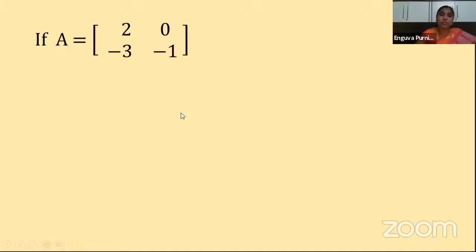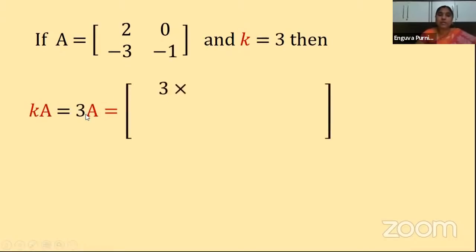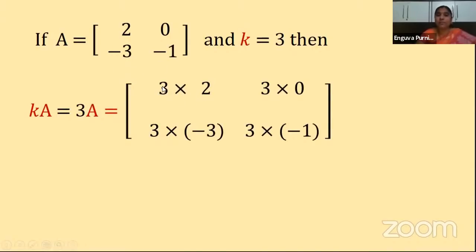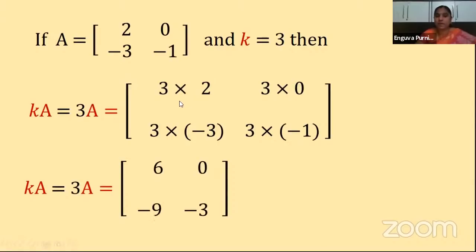So let us see an example. If A is equal to [2, 0; minus 3, minus 1] and K is equal to 3, then what is the scalar multiple of A? I am trying to find KA, and in place of K, I am replacing 3. So 3A is equal to every element of A multiplied with 3: 3 into 2, 3 into 0, 3 into minus 3, 3 into minus 1. Clear? Now 3A is [6, 0; minus 9, minus 3]. Clear, children? So it is a scalar multiple of the matrix A.